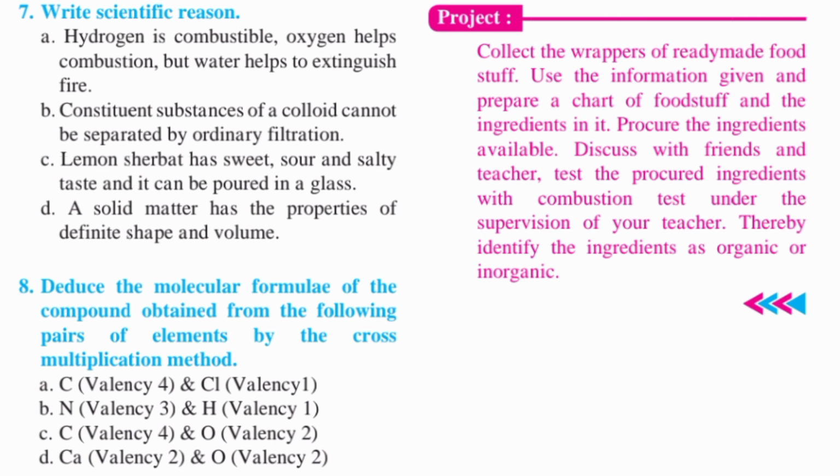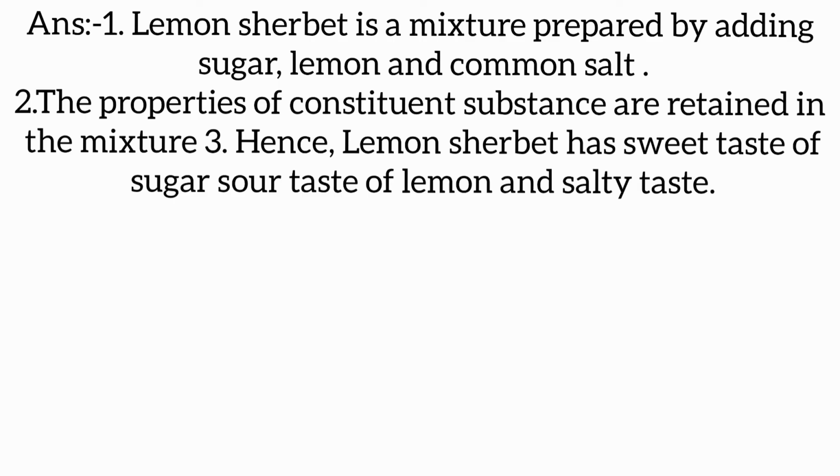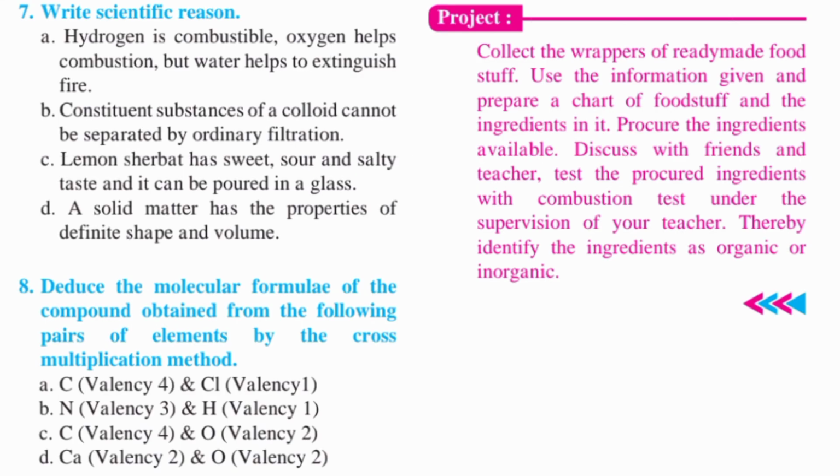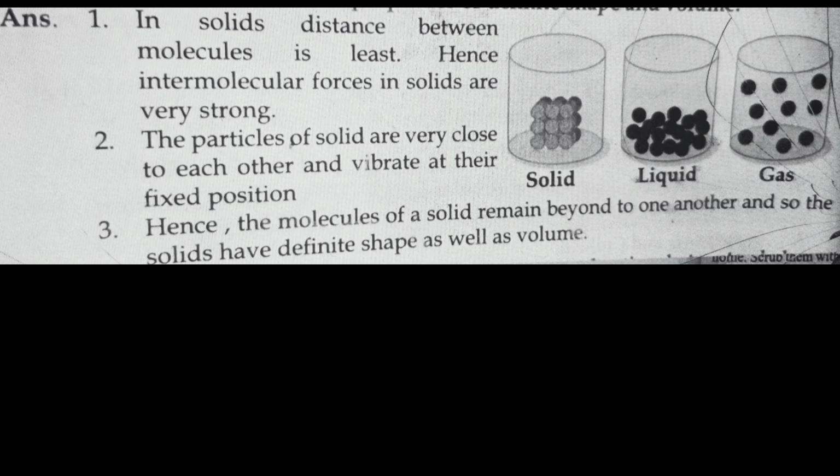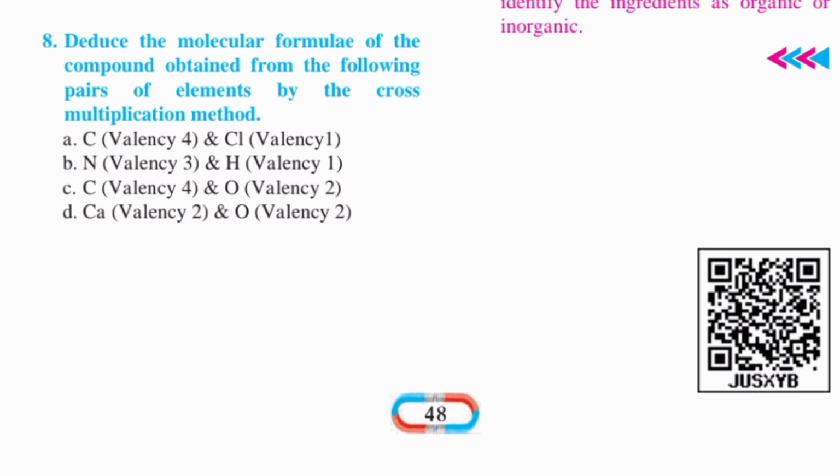C. Lemon sherbet has sweet, sour, and salty taste, and it can be poured in a glass. D. A solid matter has the properties of definite shape and volume. Question number 8. Deduce the molecular formula of the compound obtained from the following pairs of elements by the cross multiplication method.